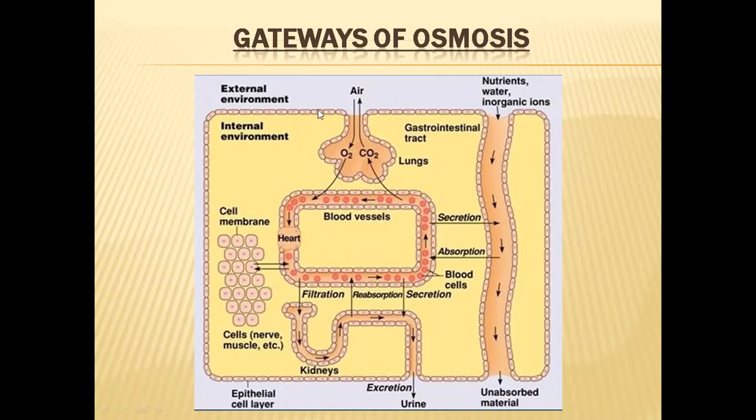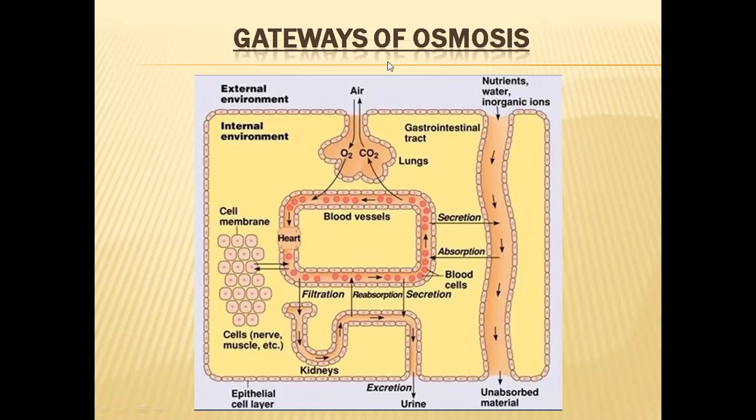So the gateways of osmosis are the total body surface. From the total body surface also water molecules can enter the body, or from the digestive system water molecules can enter the body. And in some cases in water animals, through respiratory organs like gills also water enters the body.